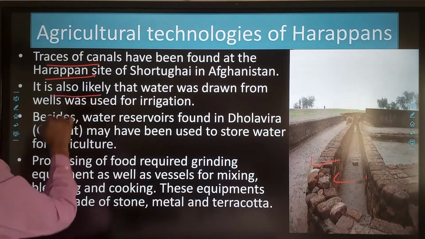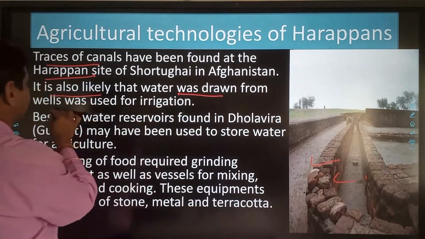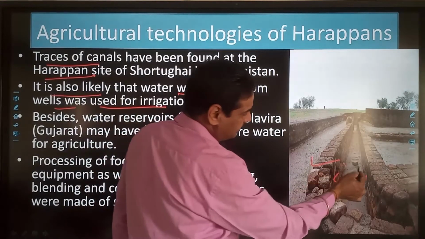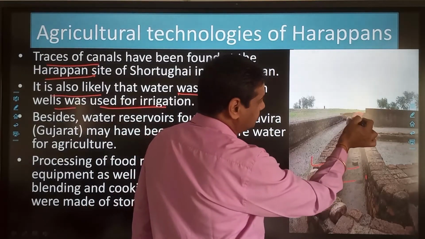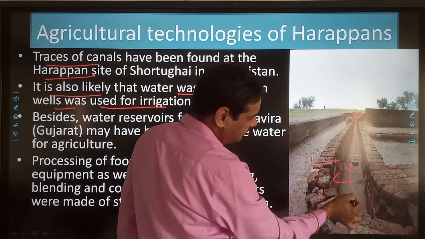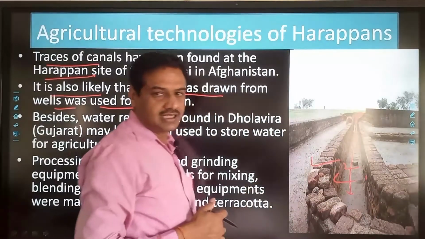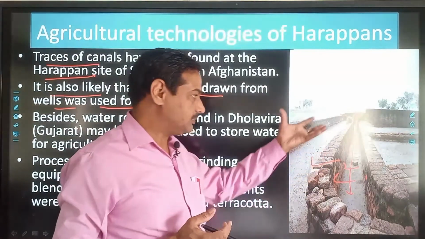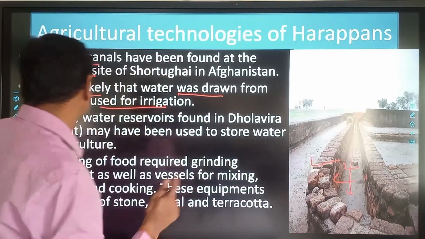It is also likely that water was drawn from wells and used for irrigation. You can see that this is a small canal and this is a well. So water from the well used to be taken to the field through these small canals also. As a result, a variety of foods used to be grown with the help of this kind of irrigation.